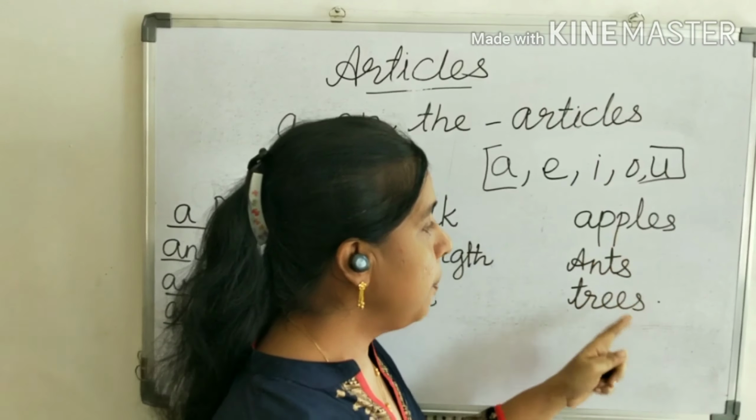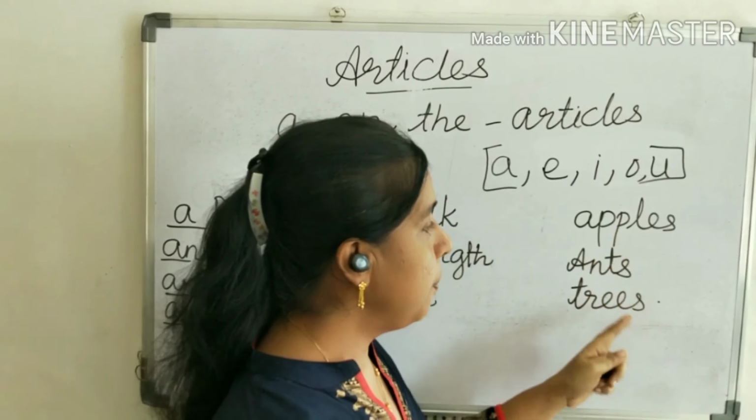Some more words are also written on the board. Let us see this. Honest, honest boy. See here, this is not a consonant sound, this is a vowel sound. Honest boy. So O is there, that's why an honest boy. Now next, honorable man. Here also a vowel sound is there, though a consonant letter is there, then also the vowel sound is there, that's why an honorable man. Next it is hour. So an hour. But see here hat, the sound is a consonant sound, that's why a hat.